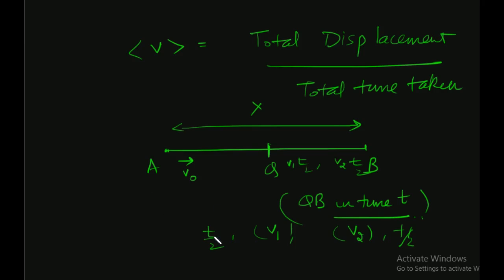So for this half of the time the total distance traveled is v1 t by 2. For this half of the time total distance traveled is v2 t by 2, and the whole total distance would be equal to QB, right. So QB would be equal to x over 2.